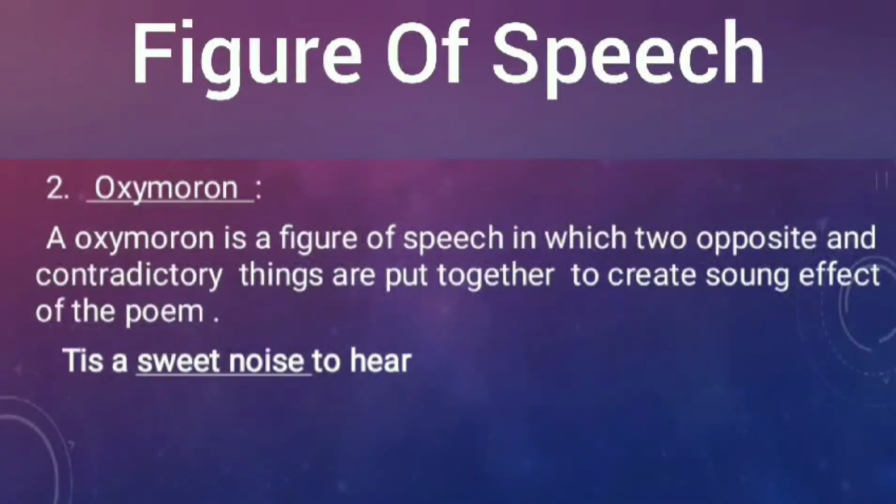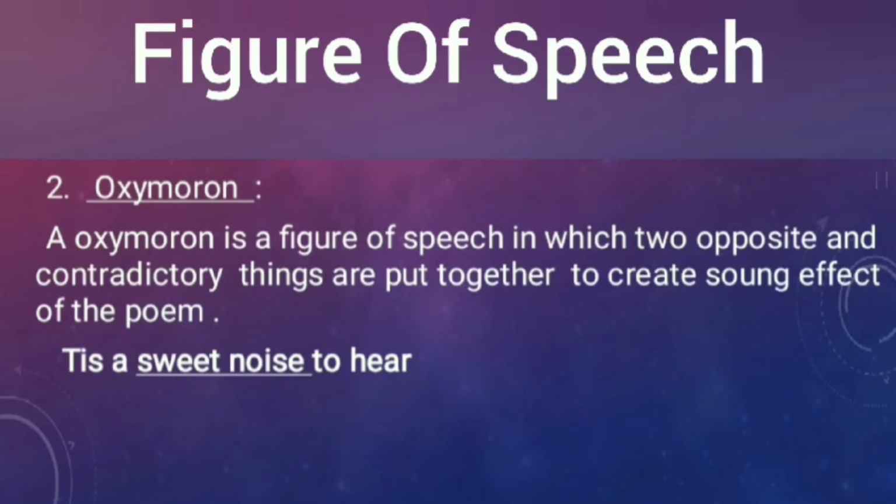And the second figure of speech that the poet has used is oxymoron. What is an oxymoron? It is a figure of speech in which two opposite and contradictory things are put together to create a sound effect in the poem. Oxymoron is basically a figure of speech in which two opposite or contradictory things or ideas are juxtaposed together. And why are they put together? Just to create a strong